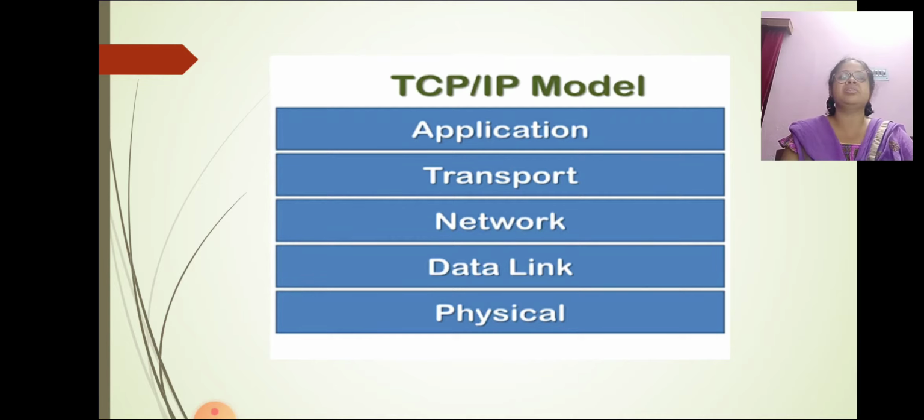These layers group functions according to the task that needs to be performed. Each function in this model is targeted to help a specific layer perform its job.